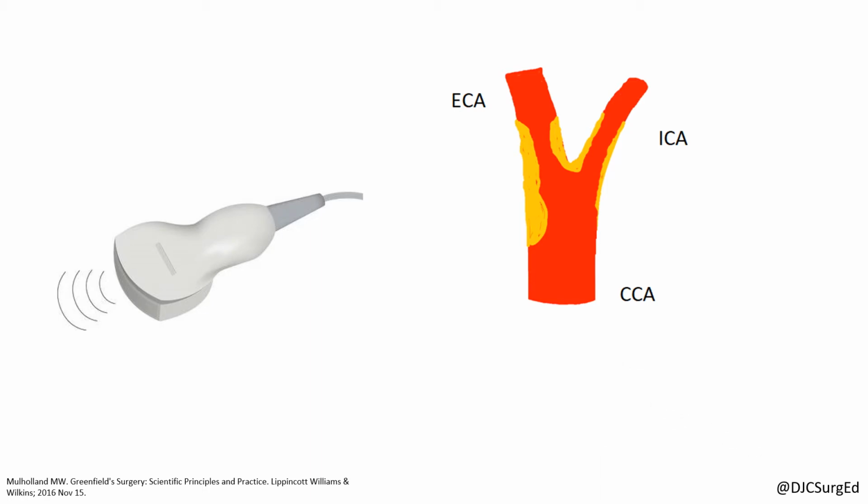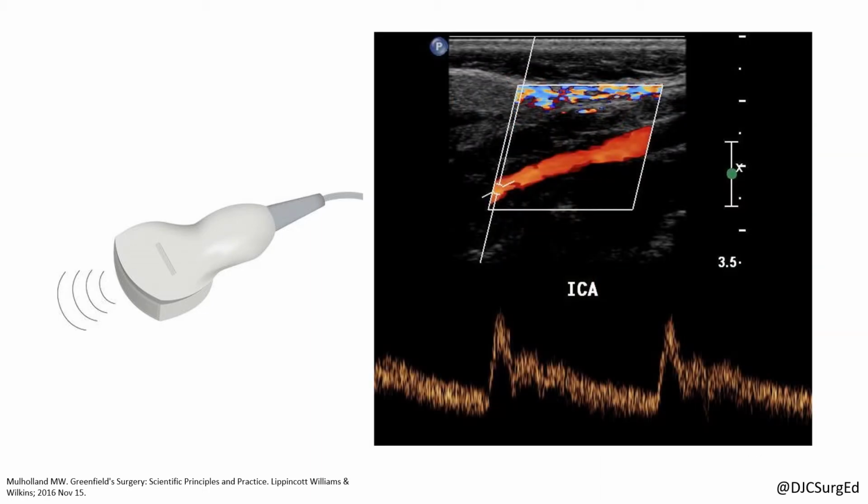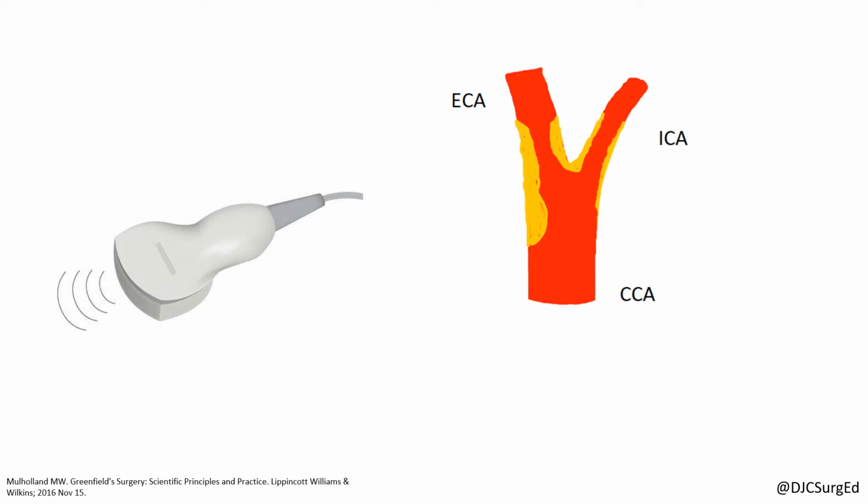Remember, the internal carotid supplies the low-resistance vascular bed of the brain and has continuous forward flow throughout diastole. Stenosis greater than 70% corresponds to a peak systolic velocity greater than 230 centimeters per second. As a general rule of thumb, doubling the percentage of stenosis will double the velocity.